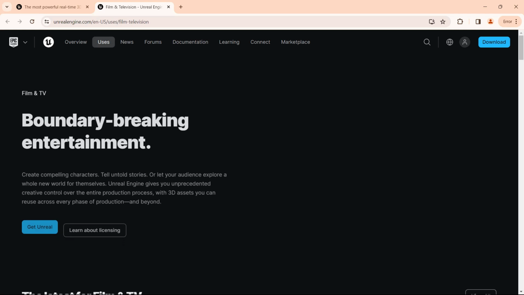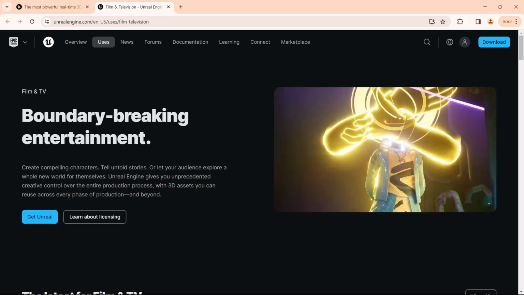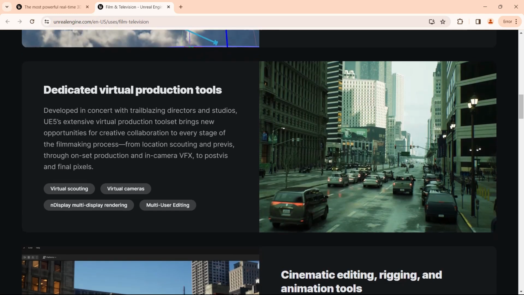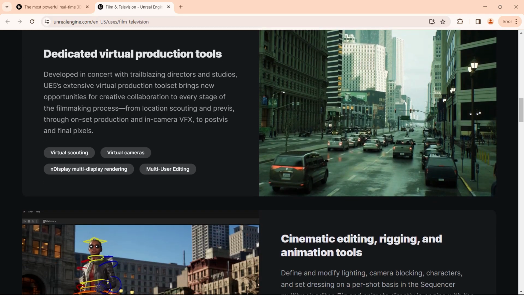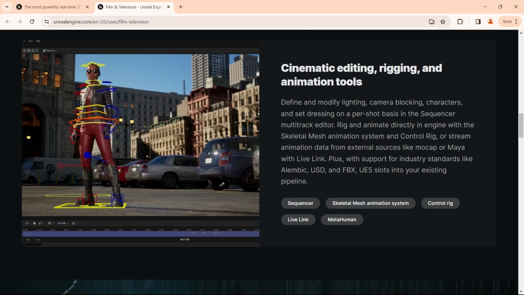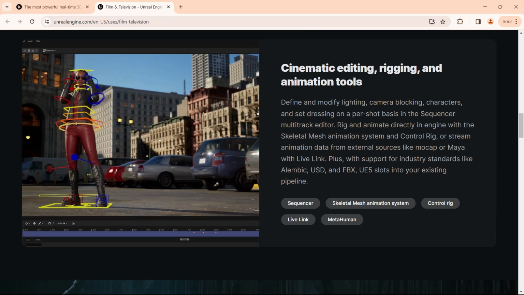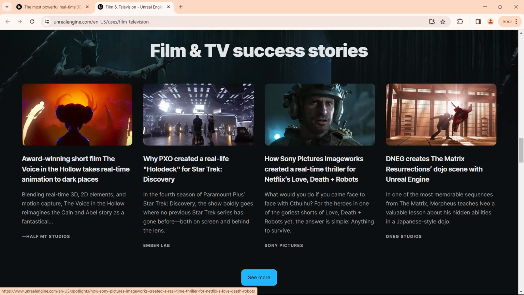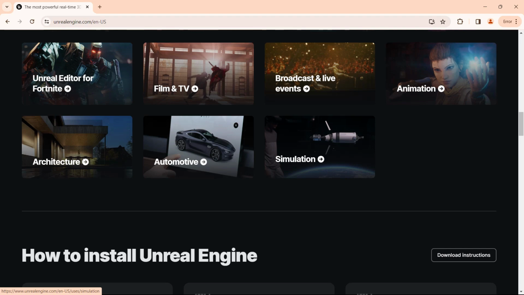Then if I move to film and television, you can see it is used in animated movies, in films, in TV series. Then there is this famous scene of Matrix that you can even use in Unreal Engine. You can see they are using MetaHumans to animate that live and interactively in Unreal Engine. Okay, then there are many more here. Sony have used it in Love, Death and Robots, which is a really great series you should watch if you haven't watched till now. Okay, so now let's see how we can install Unreal Engine.